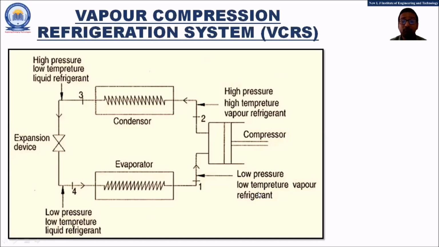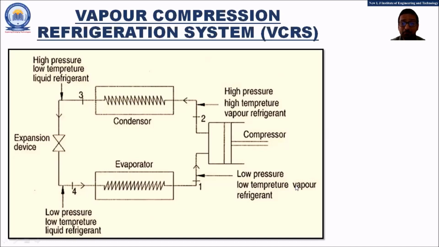That's why I am focusing on the point that in the evaporator, the refrigerant will be absorbing the latent heat of evaporation. And since it is absorbing the latent heat of evaporation, the liquid refrigerant is converted into the vapor refrigerant.